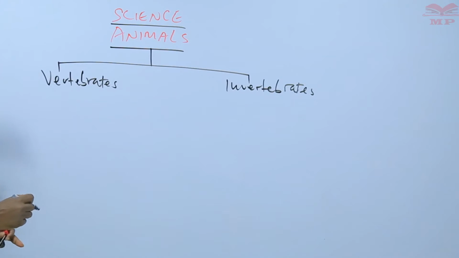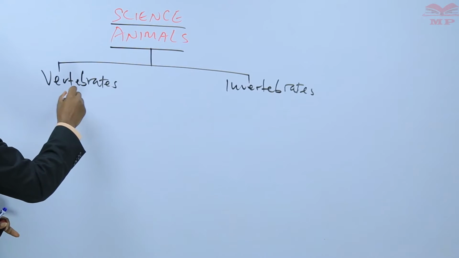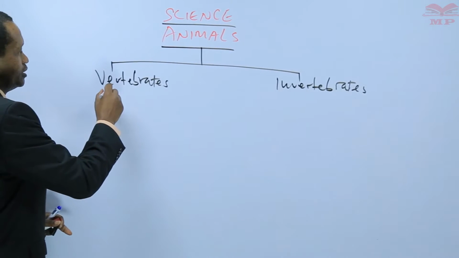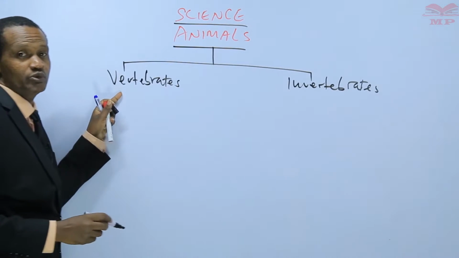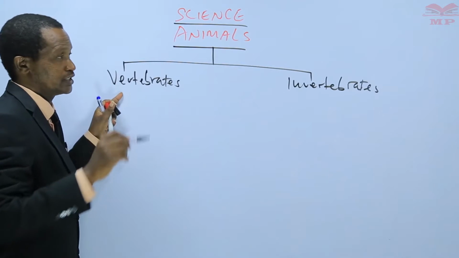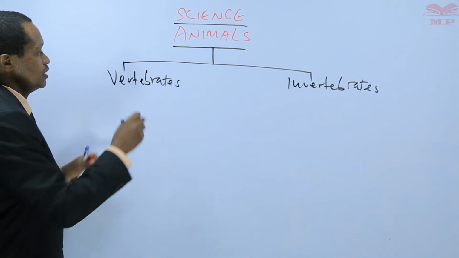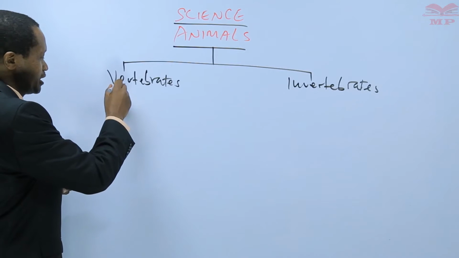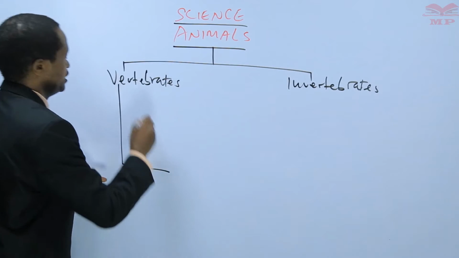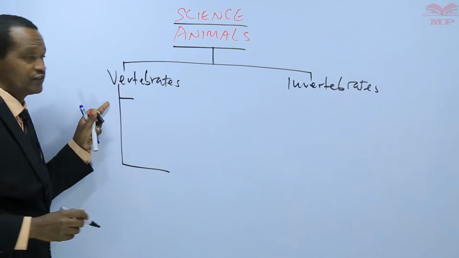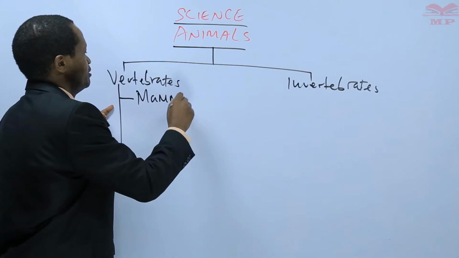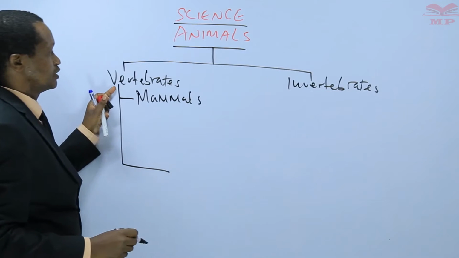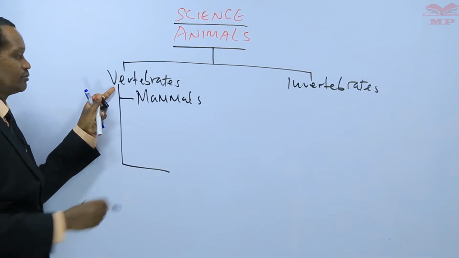Then we went further in the second lesson to classify vertebrates into groups. We learned that vertebrates can be classified into 5 groups. The first group is mammals. We learned that mammals fall under the category of vertebrates.